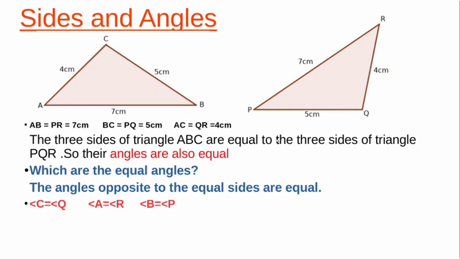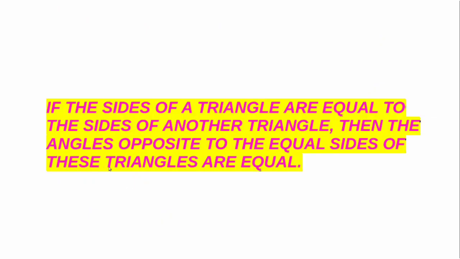Look at the angles opposite to the equal sides are equal. Which are the equal angles? Angle C is equal to angle Q. Angle A is equal to angle R. And angle B is equal to angle P. Okay, children. Now, if the sides of a triangle are equal to the sides of another triangle, then the angles opposite to the equal sides of these triangles are equal. Clear, children? Thank you.